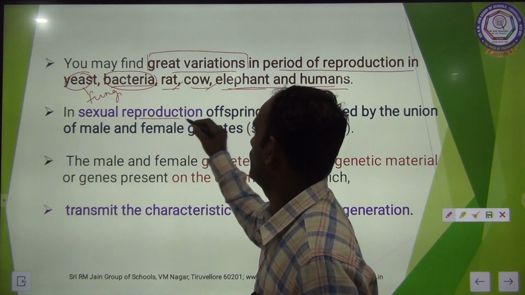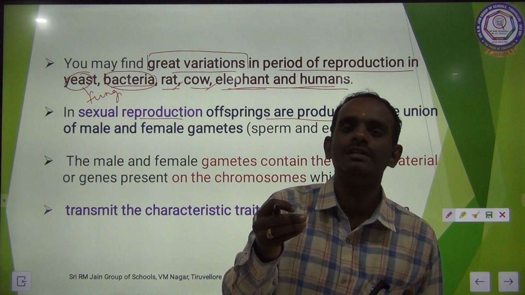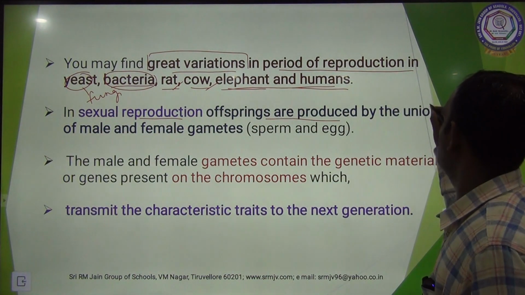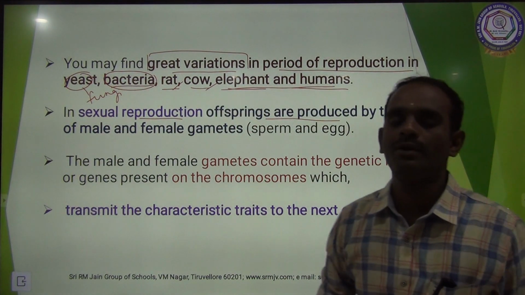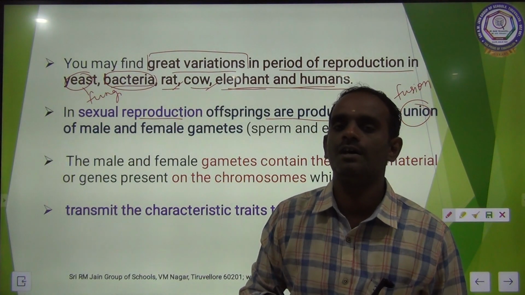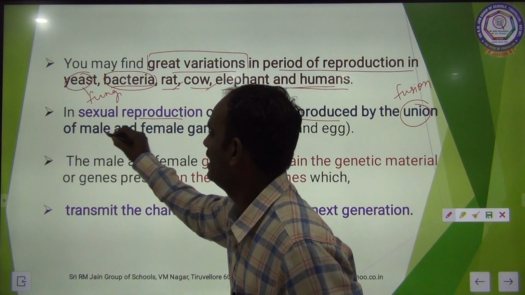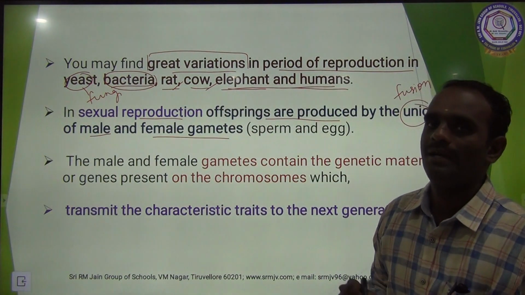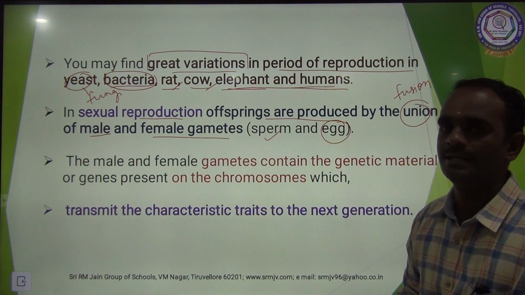In sexual reproduction, offsprings are produced by the union, which means fusion. So the offsprings are produced by the fusion of gametes, male and female gametes. The male gamete is the sperm and the female gamete is the egg.